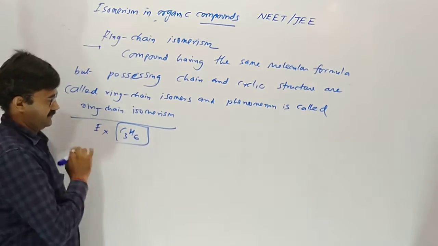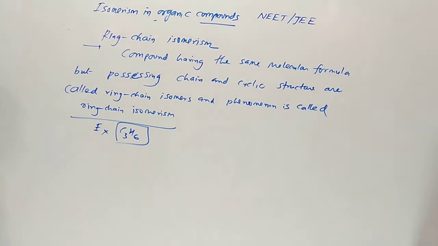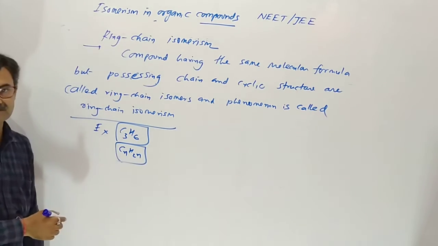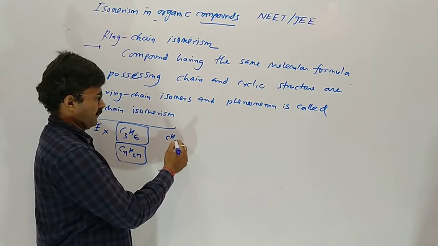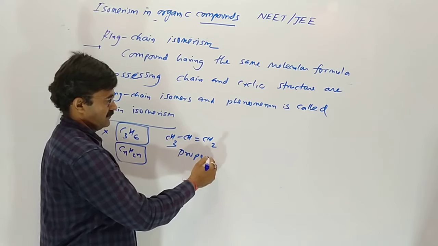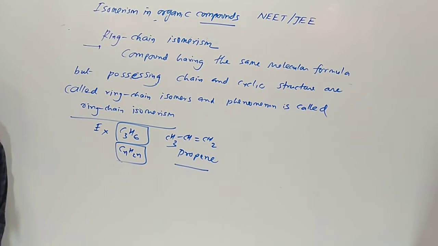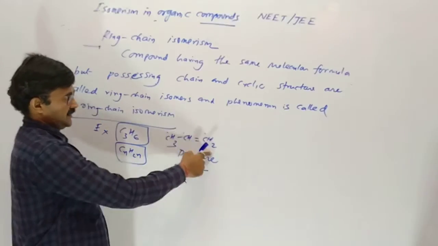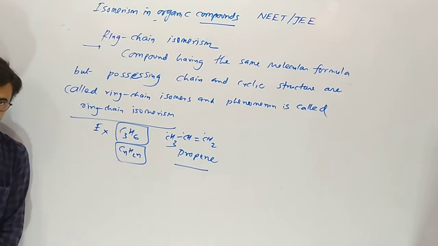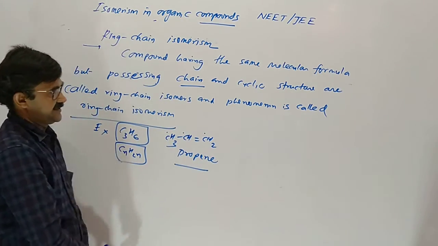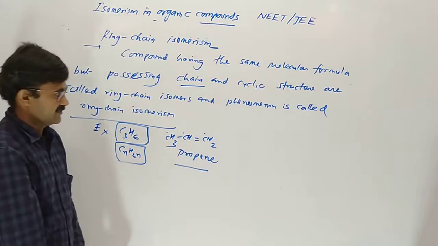Now example, C3H6. We know C3H6 means a common alkene, CnH2n like a formula. So it should be propene. Number of carbons are 3, hydrogen are 6. Propene is a long chain, not cyclic.